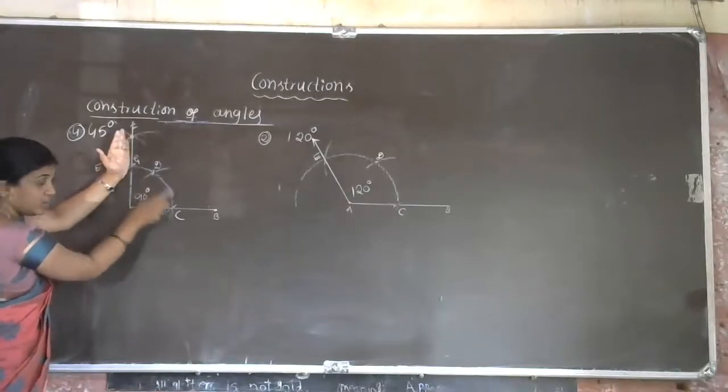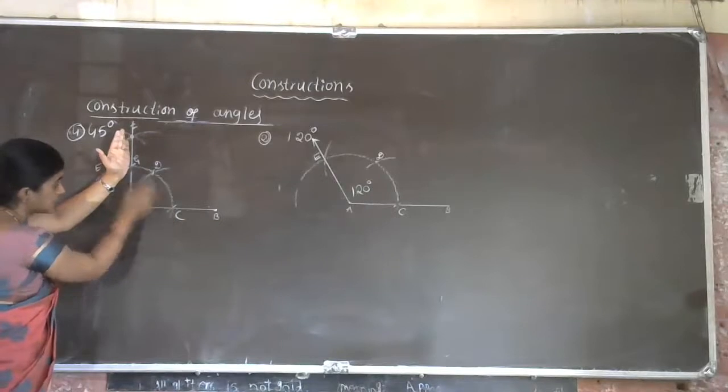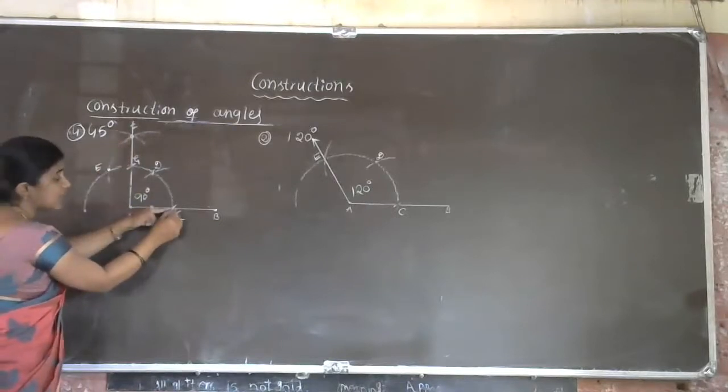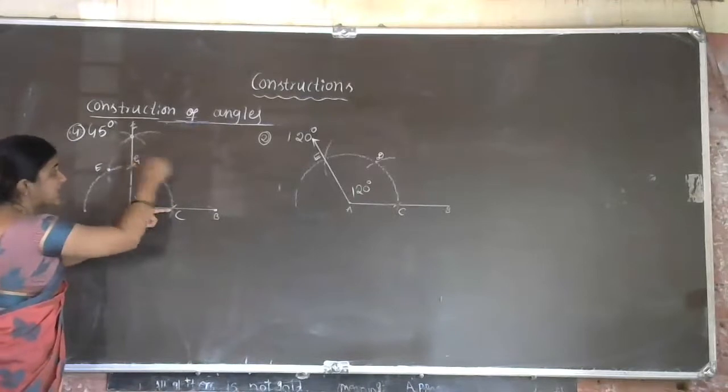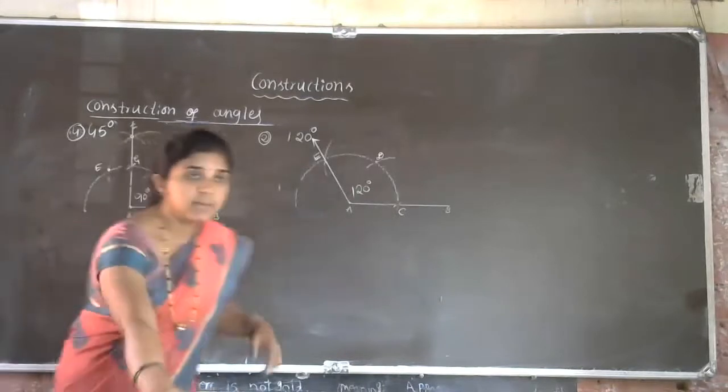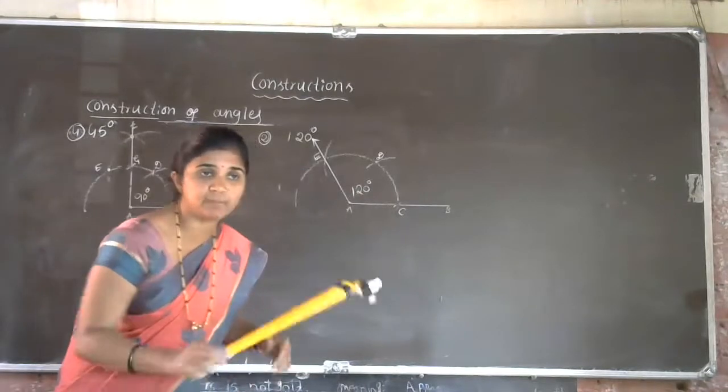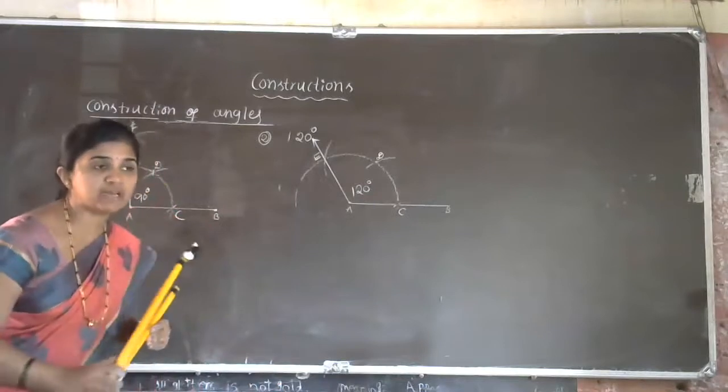Are you all observing? Now we have to cut arcs from point C and point G. But for which measurement, Anudeep? Which measurement do we have to take?